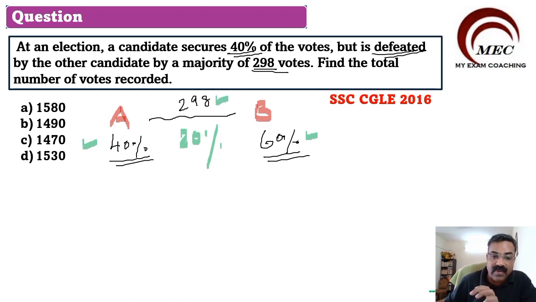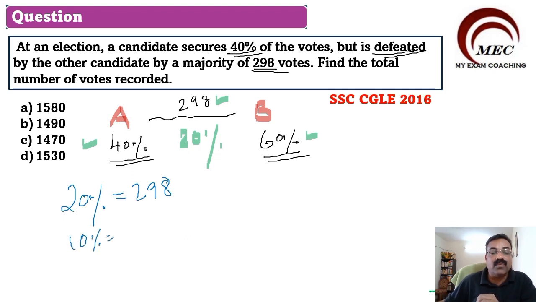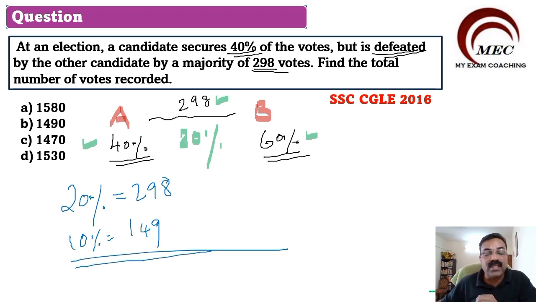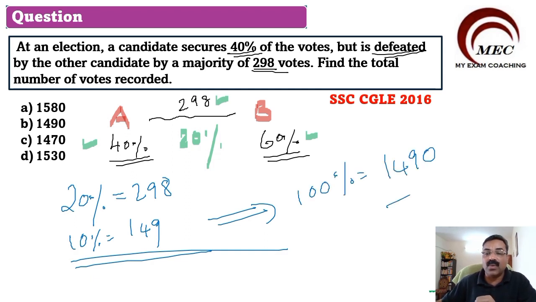Understand that concept very, very clearly. 20% will be equal to 298. 20% is the difference, which is equal to 298. So that means 10% will be equal to 149. If 10% is 149, that means what will be 100%? 100% is equal to 1490.